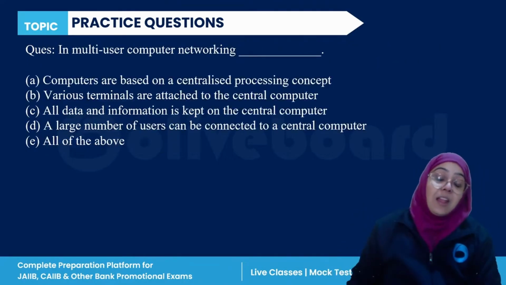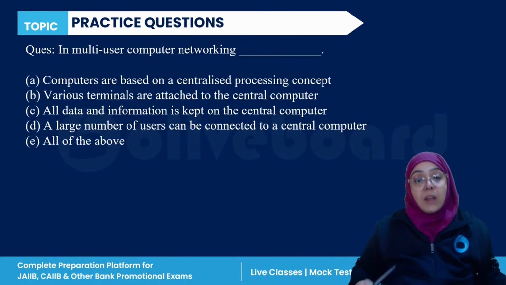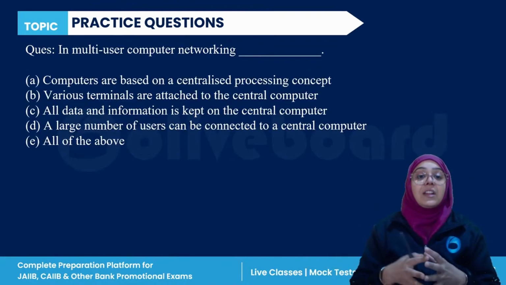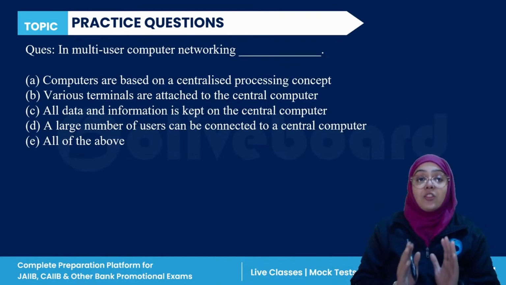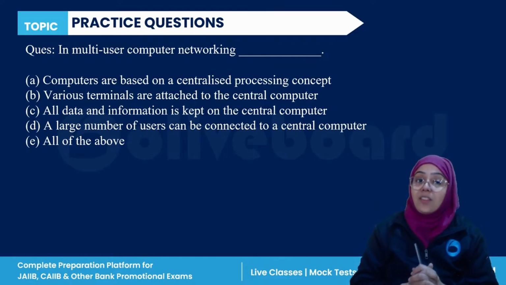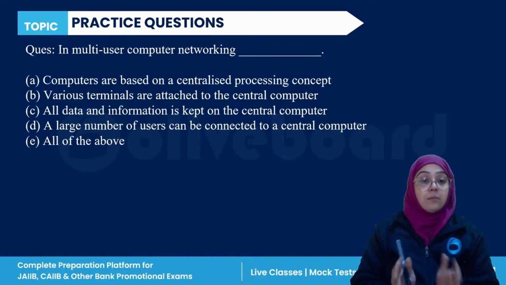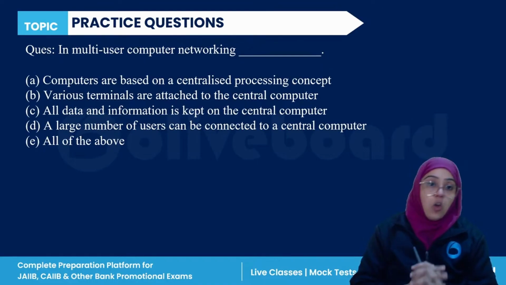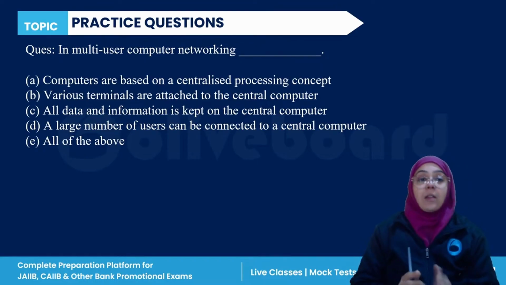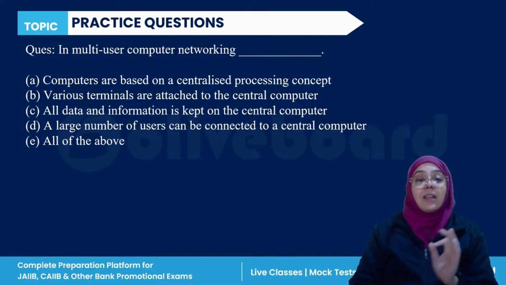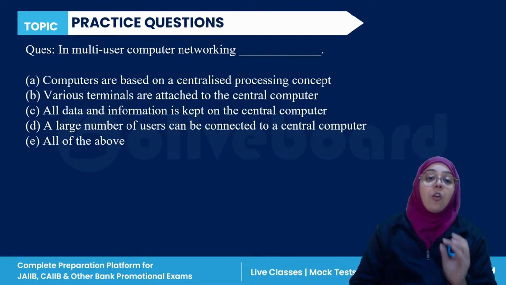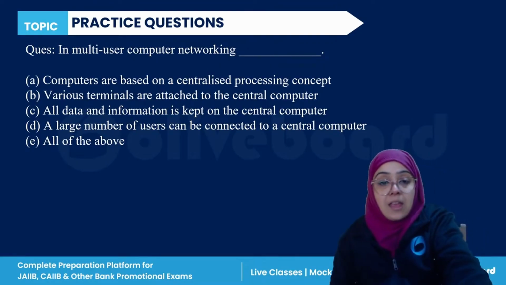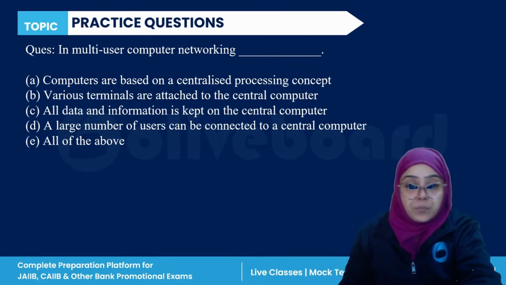system. Next, in a multi-user computer networking system, computers are based on a centralized processing concept. Various terminals are attached to the central computer. All data and information is kept on the central computer. A large number of users can be connected to a central computer, or all of the above. Everyone, multi-user networking system. So what is the characteristic of the multi-user networking system? Everyone, please answer this question.